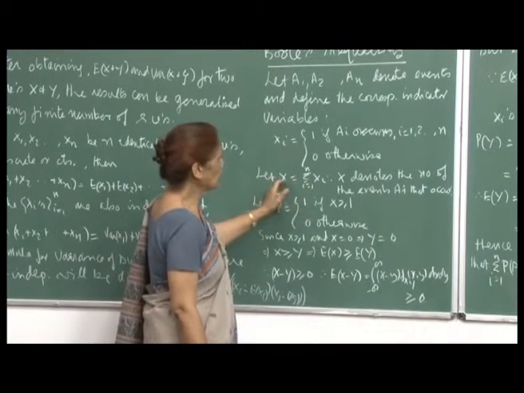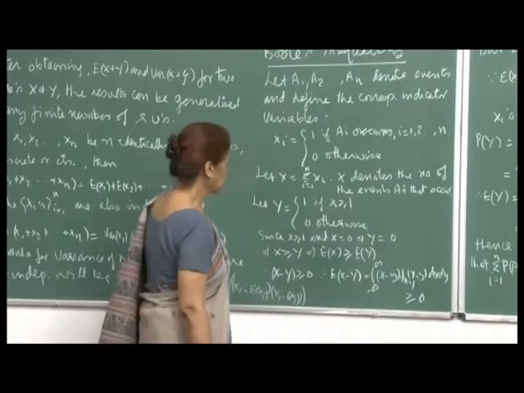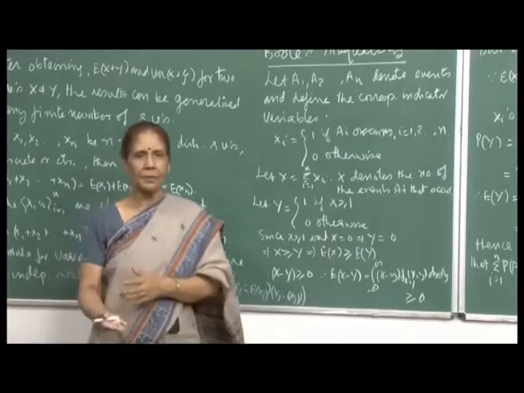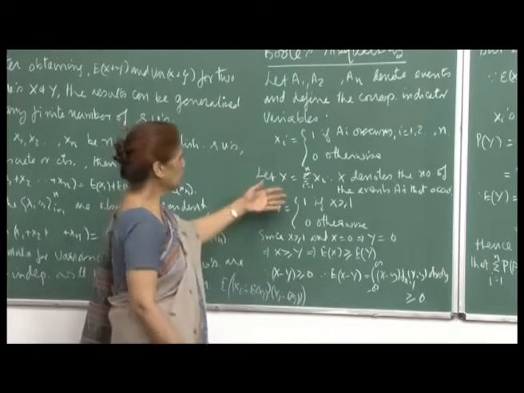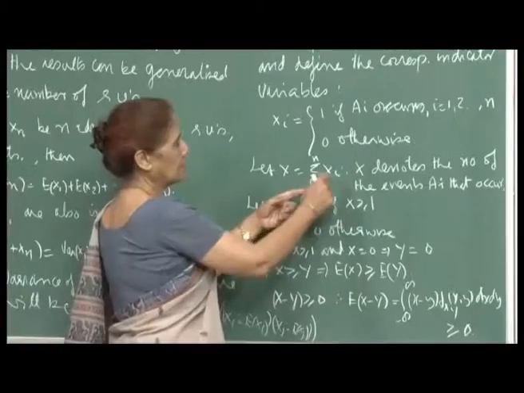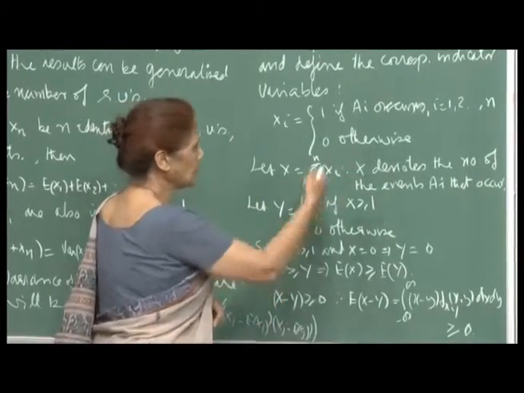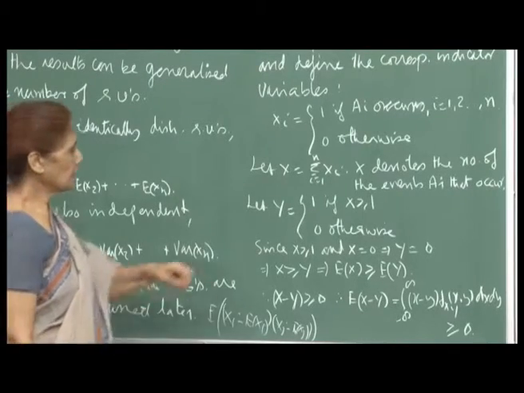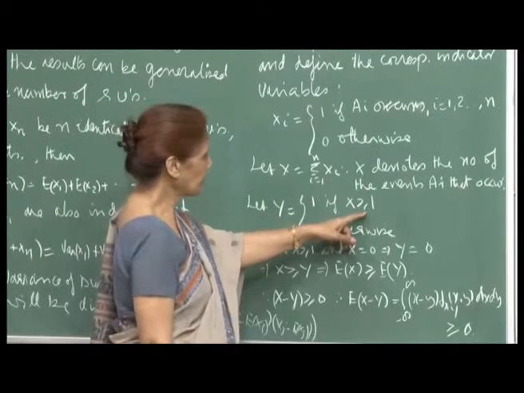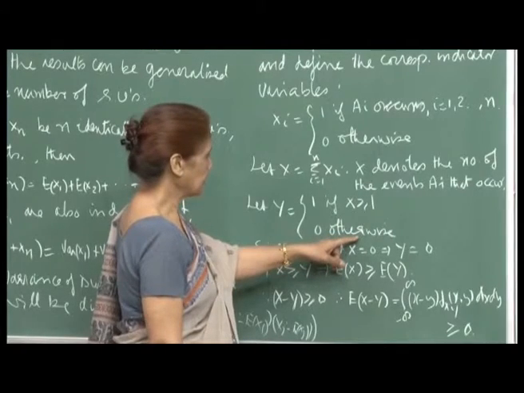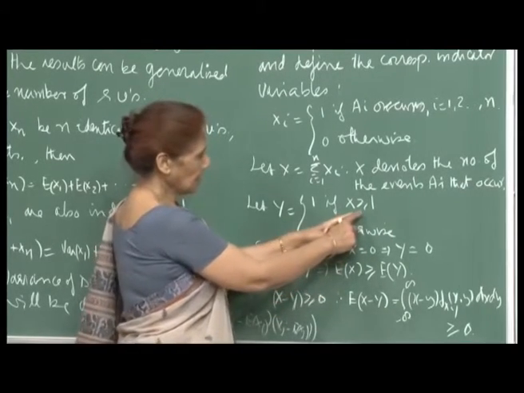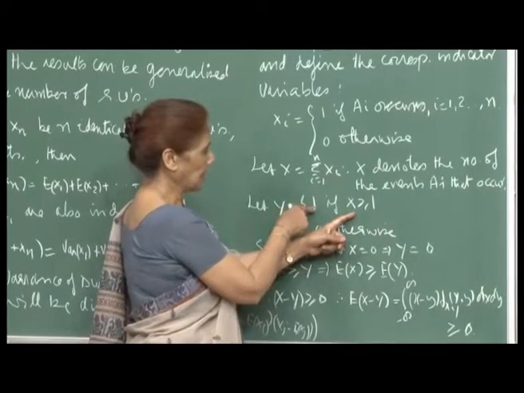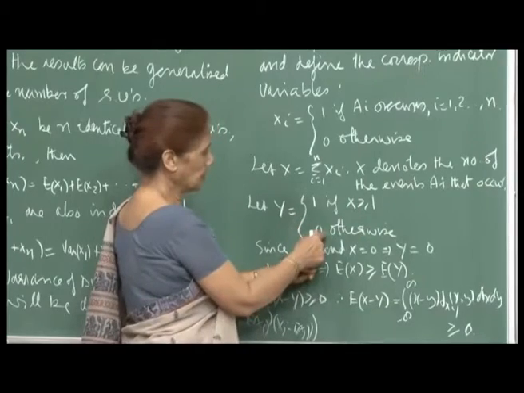So, in words, x denotes the number of the events Ai that occur, because xi is 1 if Ai occurs. For example, if capital X is 5, then that means 5 of the Ai's have occurred. This will add up to 1 plus 1 for the 5 events which have occurred. Define another variable y, which is equal to 1 if x is greater than or equal to 1 and 0 otherwise. So, if x is 1 or greater than 1, then y is 1, but if x is 0, then y will be 0.